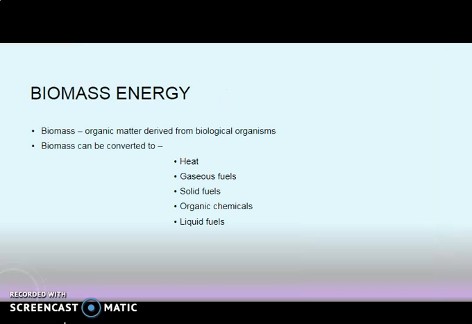Then biomass energy. It is the organic matter derived from biological organisms, and biomass can be converted to heat, gaseous fuels, solid fuels, organic chemicals, liquid fuels.